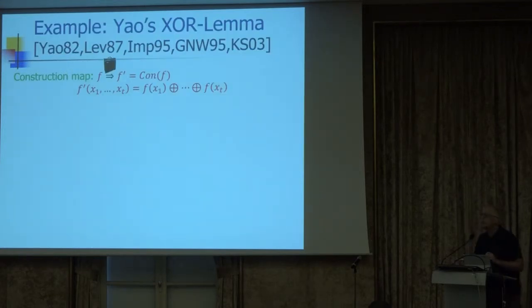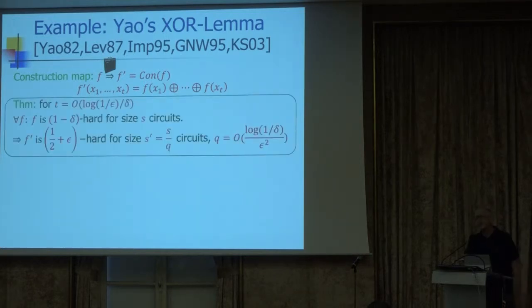A second problem that you have in hardness amplification is unrelated to circuit depth. So forget circuit depth and now think about circuit size. Here is a quantitative version of Yao's XOR lemma, and it says the following. For any epsilon and delta, if you take sufficiently many copies, if t is some function of epsilon and delta, then you have hardness amplification.